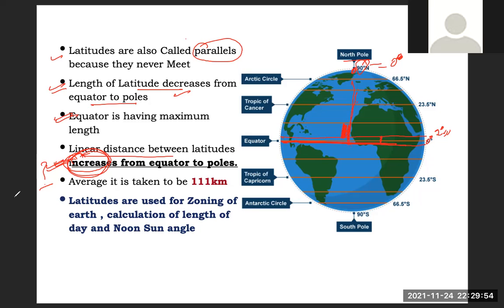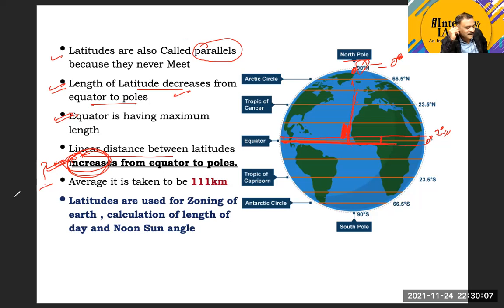Yeah, Shalini, would you like to try? Due to bulge. Yeah, Hamid, please. Due to the bulge, because it is flattened at the pole and bulged at the equator. So the linear distance tends to increase on the flattened side, and there is a lesser distance between the two latitudes on the bulge side.